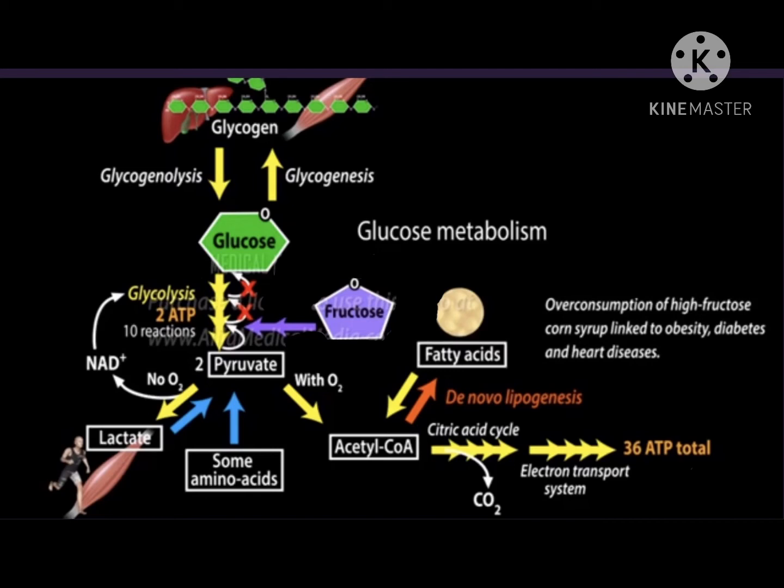Glycolysis involves multiple reactions and is tightly regulated by feedback mechanisms. In the absence of oxygen, such as in the muscles during exercise, pyruvate is converted into lactate. This anaerobic pathway produces no additional energy, but it regenerates NAD+, which is required for glycolysis to continue.